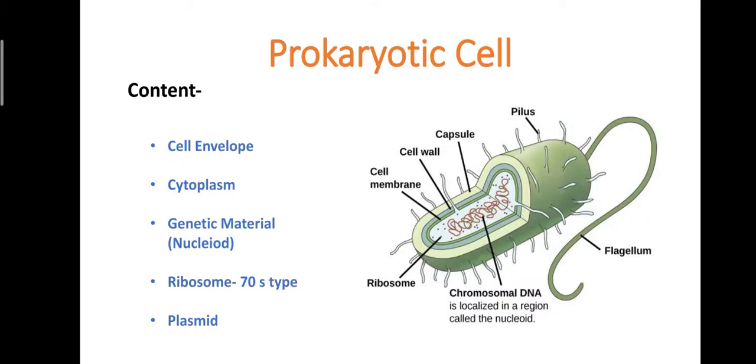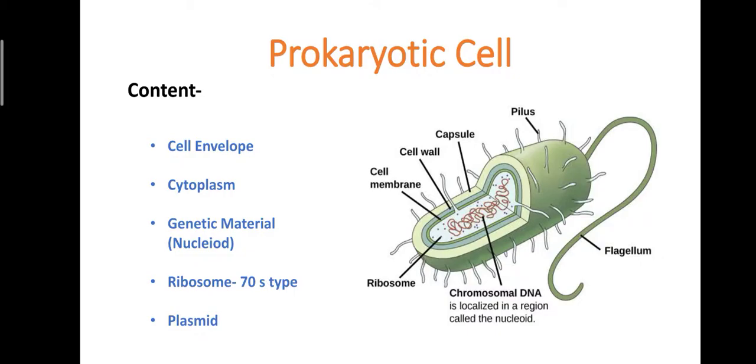S unit was discovered by Swedberg, hence it is also called Swedberg unit, or it is also called sedimentation coefficient. And what is the composition of ribosome? What type of constituent is present in a ribosome? That is rRNA, which is called ribosomal RNA, and protein. Finally, what is the function of ribosome? The function of ribosome is protein synthesis, and the synthesis of protein in ribosome, the process, is called translation, and hence this ribosome is called the protein machinery of bacteria.